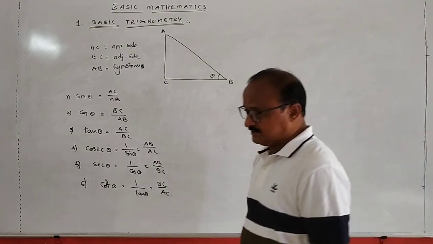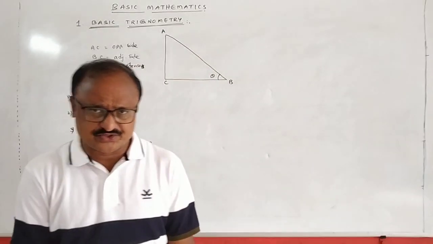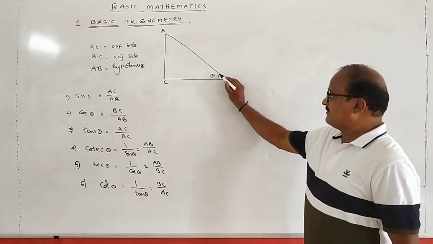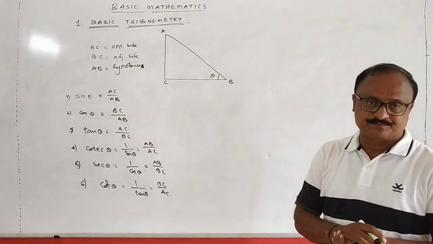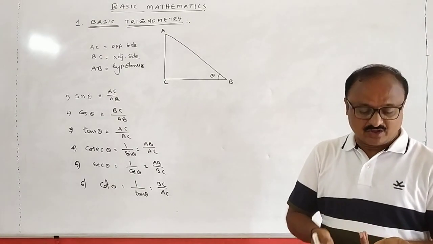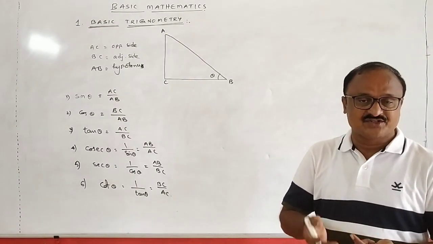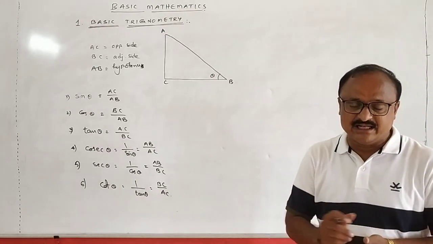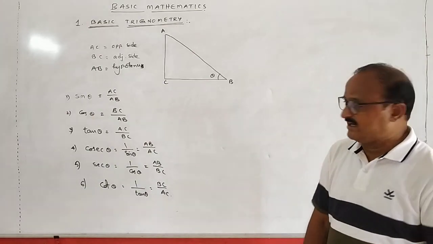Next one, what are its values? What are the trigonometric values? Say for example, theta may lie from 0 to 90. Theta equal to 0 degrees, or 30 degrees, 45 degrees, 60 degrees, or 90 degrees. Corresponding to these angles, what are the values of the trigonometric functions?